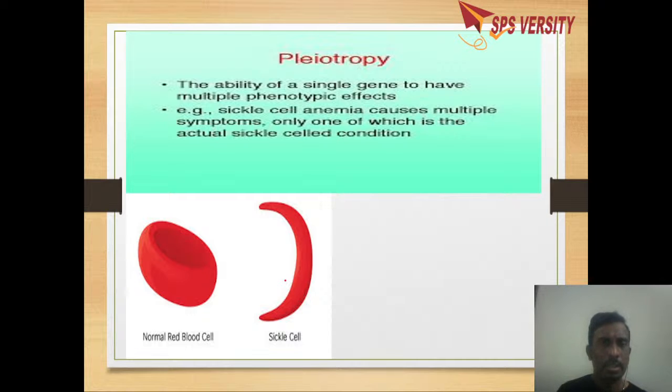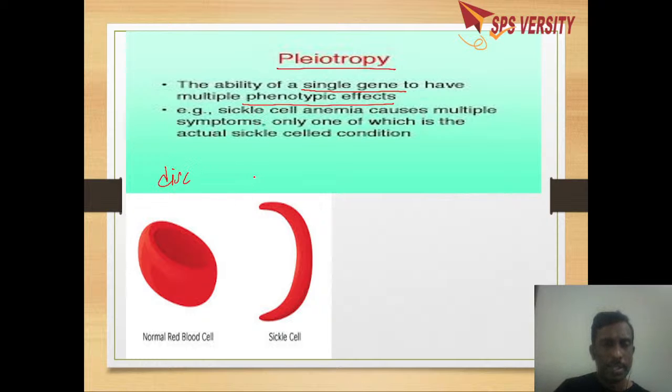So generally, a gene will control a character, but in pleiotropy, a single gene will control many phenotypic effects. For example, take the red blood cell, which is disc shaped.